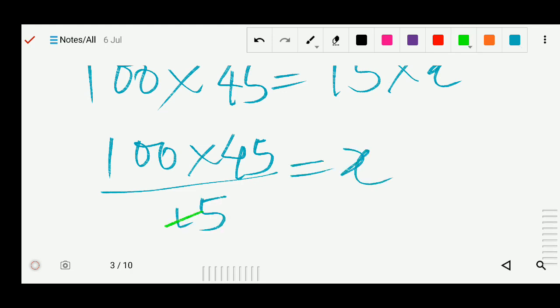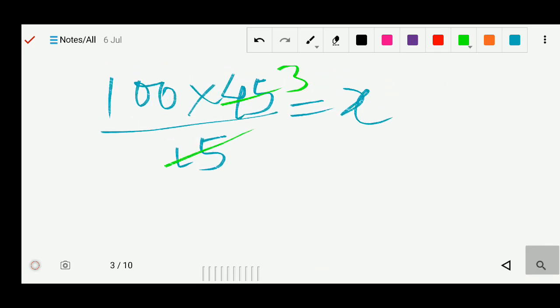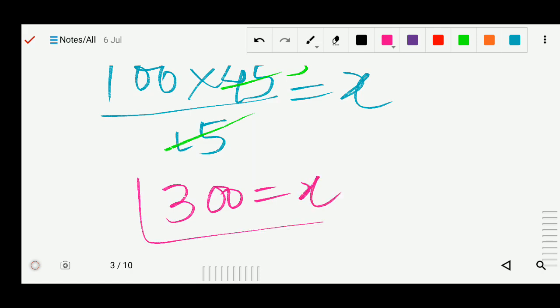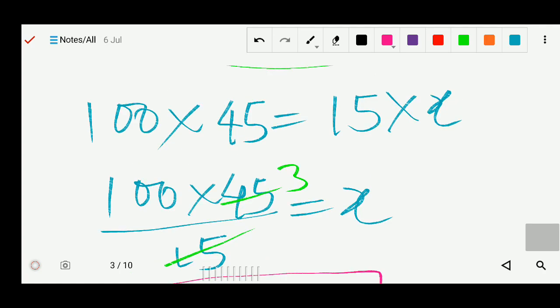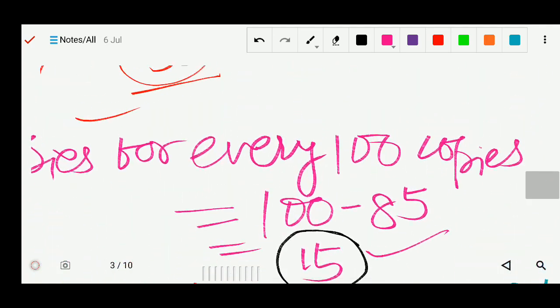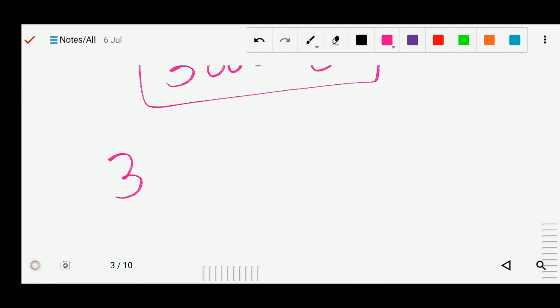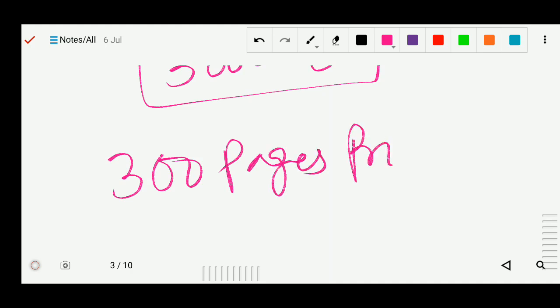So we can divide, 15 threes are 45. Now multiply, and you will get 300 equals x. So 300 copies were printed. So what was printed? Total 300 copies printed. So this is your answer.